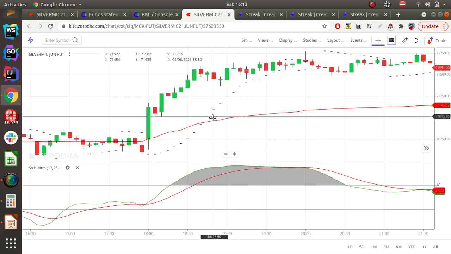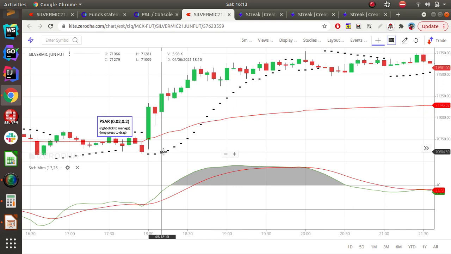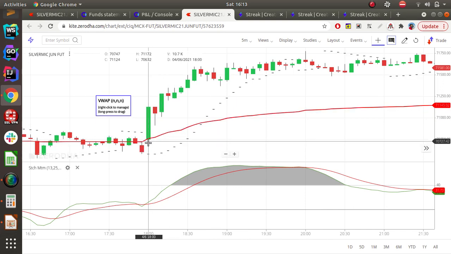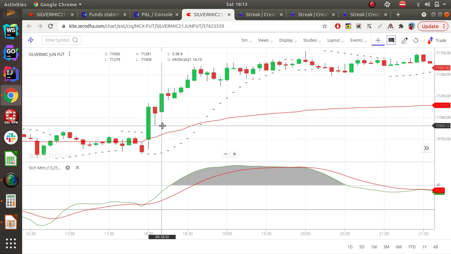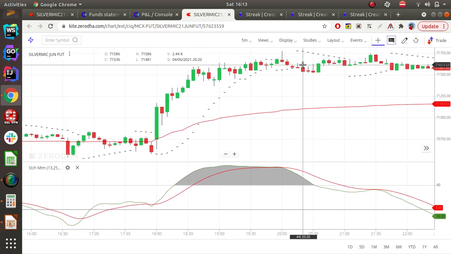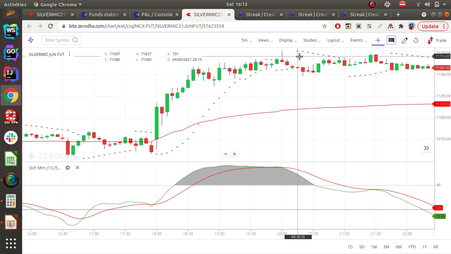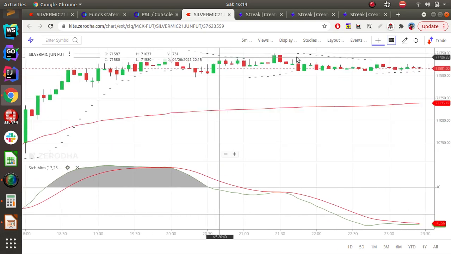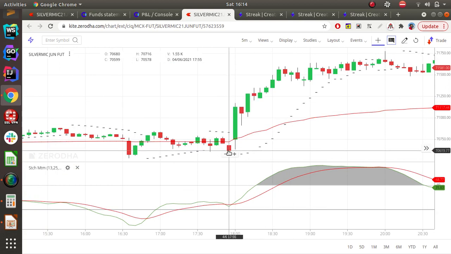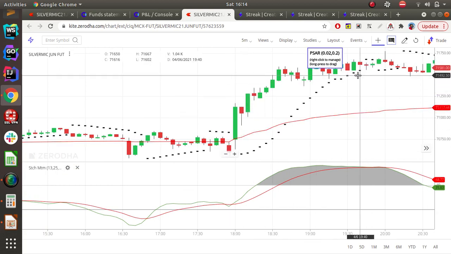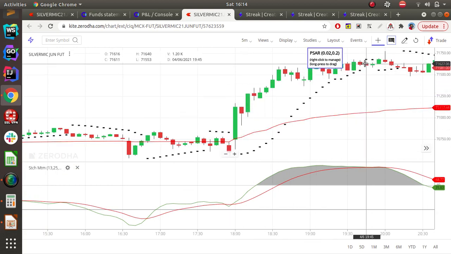With Parabolic SAR, when the dotted line is below the candles, it means it is a bullish market. Whenever the market reverses, that is, whenever these dots are above the candles, it means a bearish trend is going on. Okay, so this is simple. You can see that if you entered here, you can exit when these dots come above the candles.